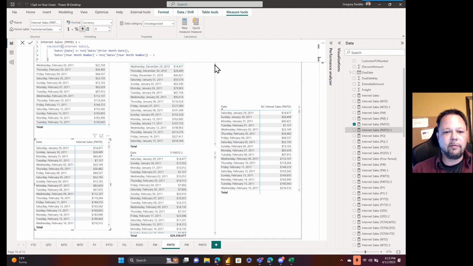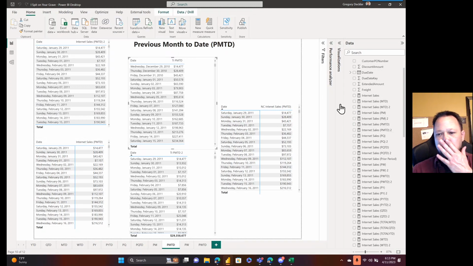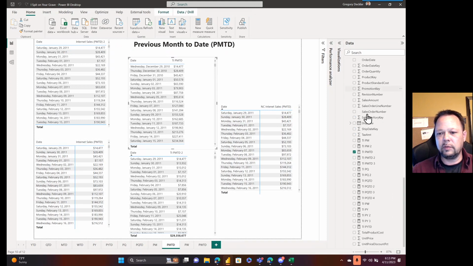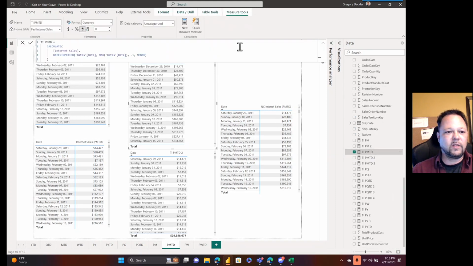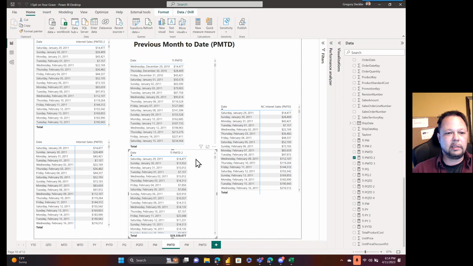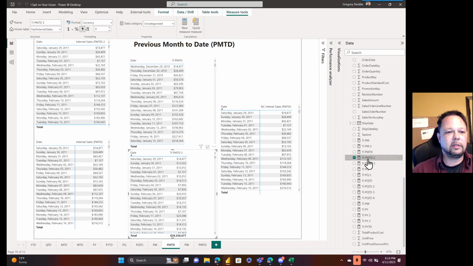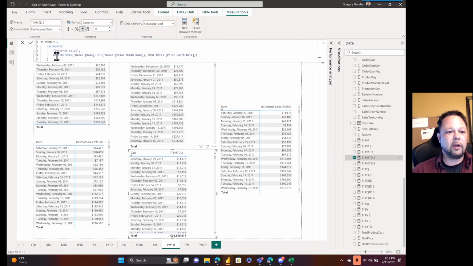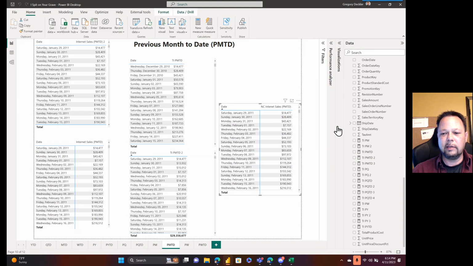All right, TI version. TI version, previous month. What's this one doing? This one is using DATESINPERIOD, right? -1 month. And as you can see, it is not what we want. It just keeps counting up, counting up, counting up. Not sure what it's doing, but it's doing something. Let's see here. Month to date 2. We fall back on our DATESBETWEEN, where we do our min, prior month date. We're using our helper columns, so you've seen that pattern before.